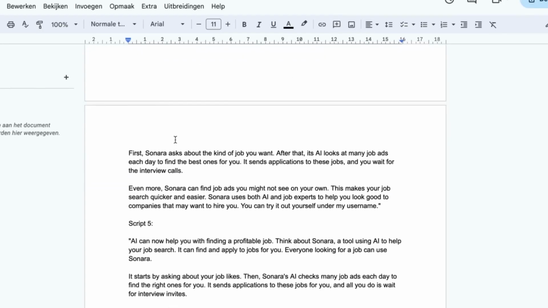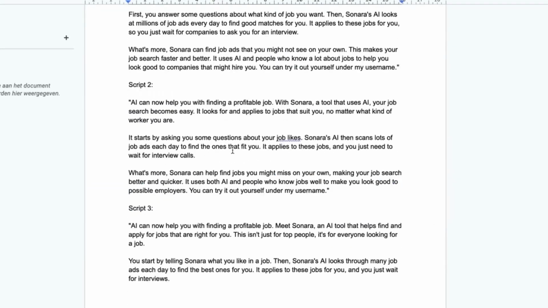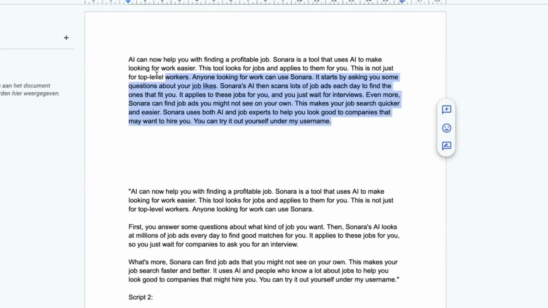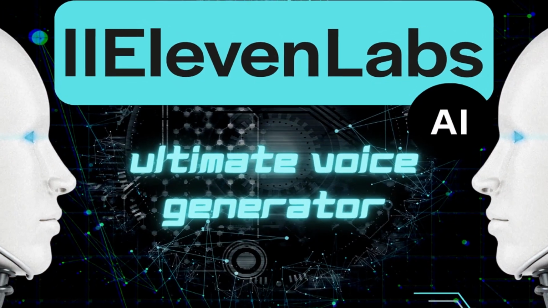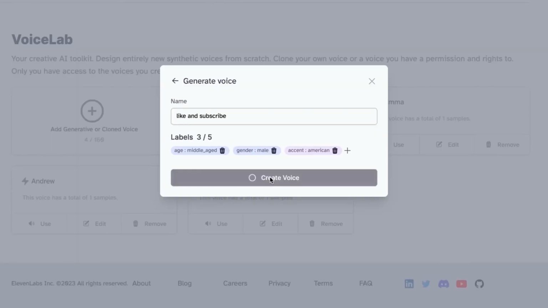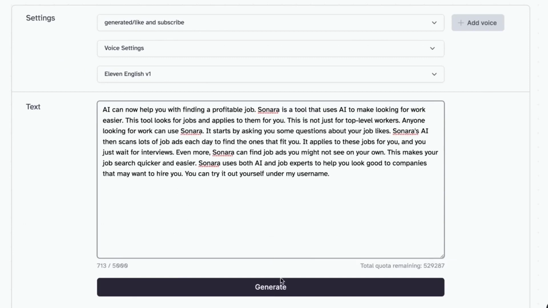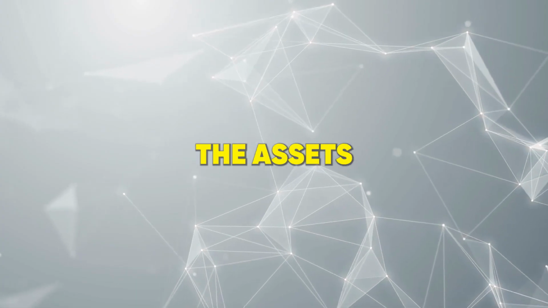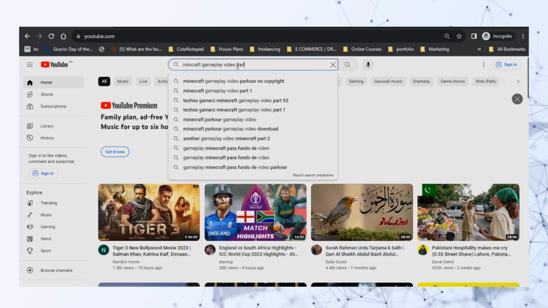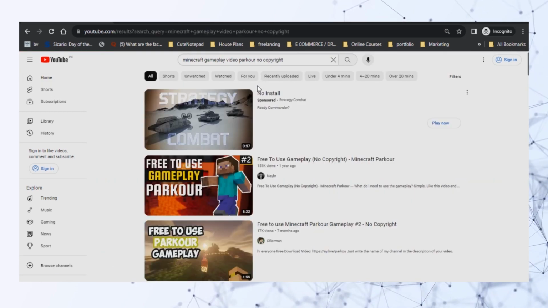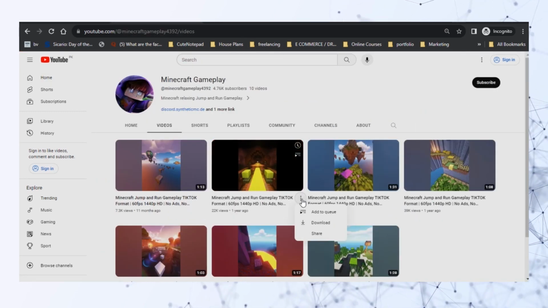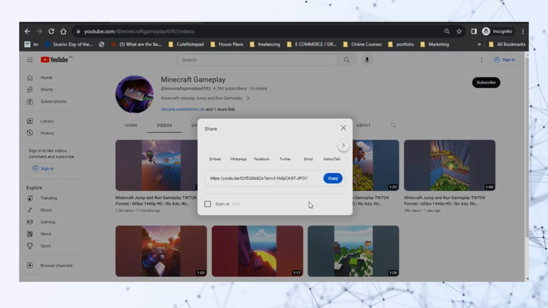By amalgamating phrases from different scripts, you can create a comprehensive script. Once the script is complete, head over to ElevenLabs, an AI tool where you can produce lifelike voices at no cost. Paste the script, generate the voice, and gather the assets for your video. To augment your video's quality, search for Minecraft gameplay videos that are free of copyright on YouTube. These can be used without any restrictions.